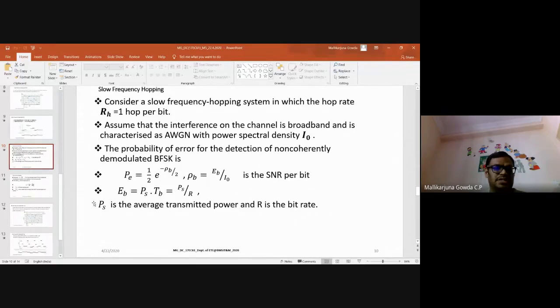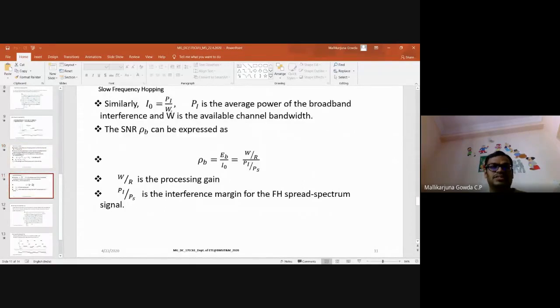Similarly, I need to talk about the interference. So interference will be the interference power over a bandwidth W, right? So PI is the average power of the broadband interference and W is the available channel bandwidth.